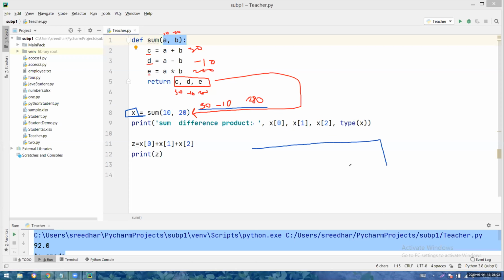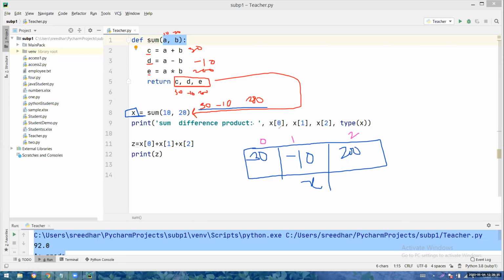So tuple means what? A sequence of values. A tuple can store multiple values. So C, D, E means 30, minus 10, 200. Here 30 will be taken, here minus 10 will be taken, and here 200 will be taken, 10 into 20, 200, right? So this is the 0th index, this is the first index, this is the second index. Slicing and all I will tell you later.